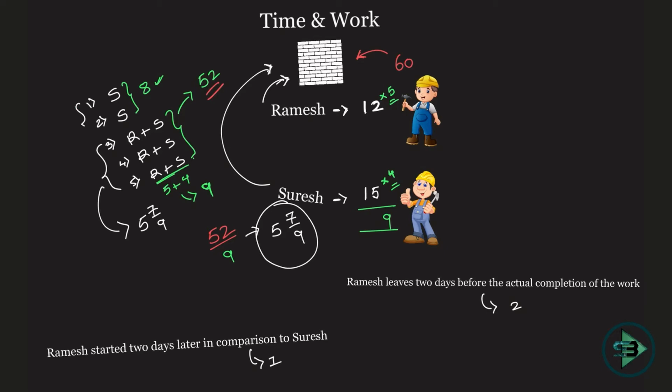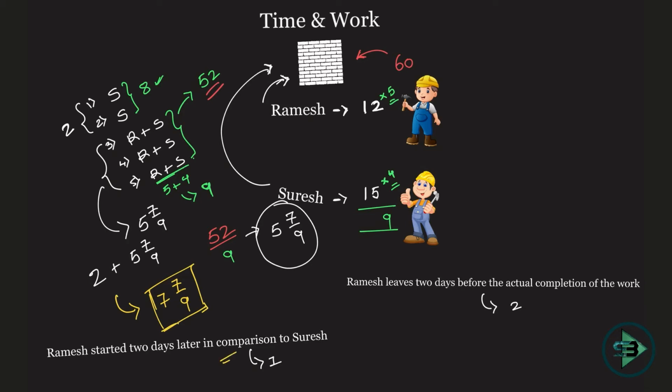And the first and the second day, 2 days when Suresh was working alone. So the total number of days that will be required to finish the work will be 2 plus 5 7 by 9, which is nothing but 7 7 by 9 days that will be required to finish the work, given the scenario that Ramesh started 2 days later in comparison to Suresh.